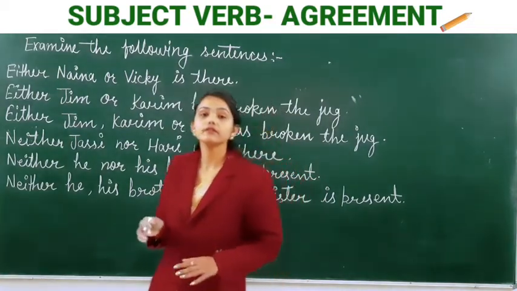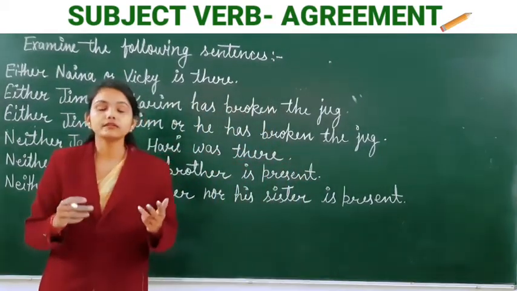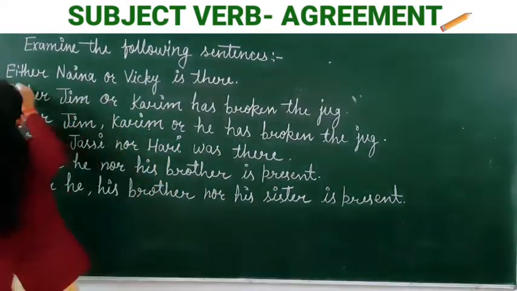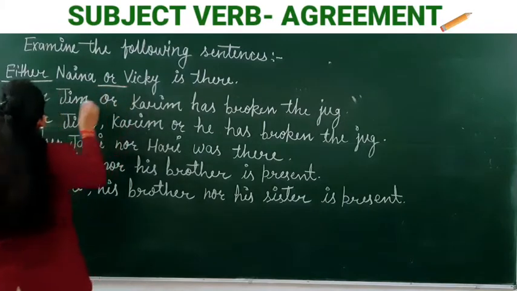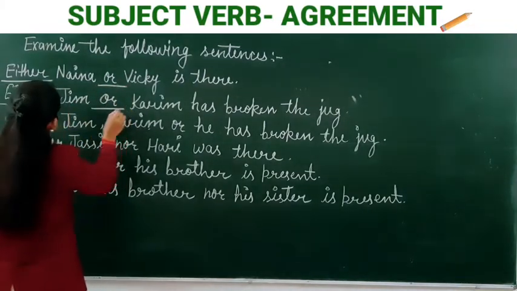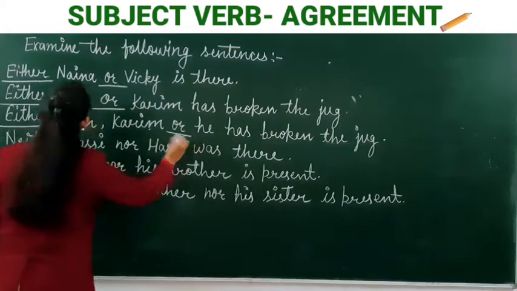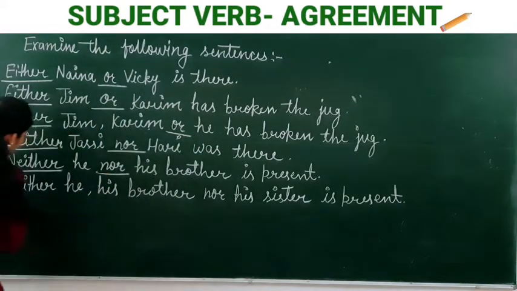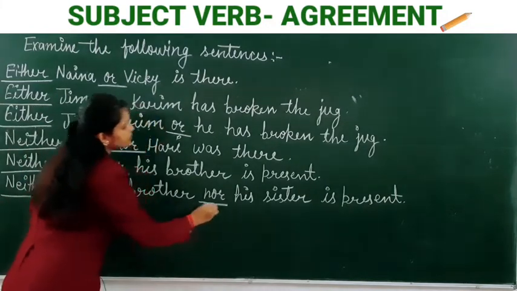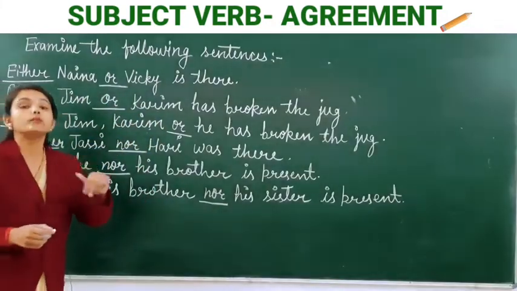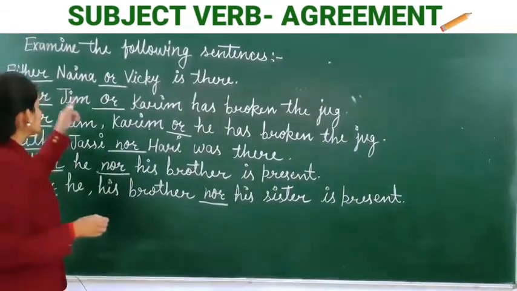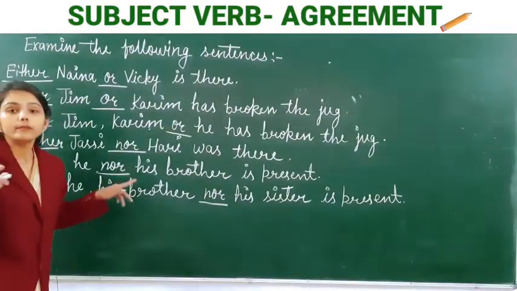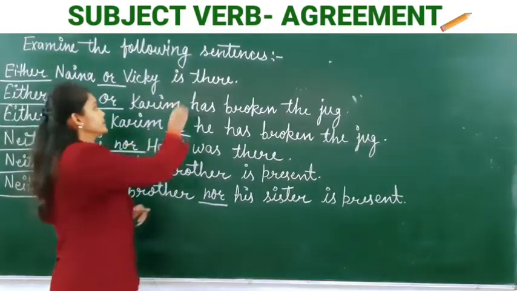Okay? It means if there are two subjects or more than two subjects but joined with either or, neither nor, we put the verb in the singular.